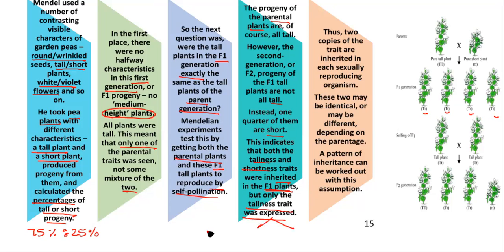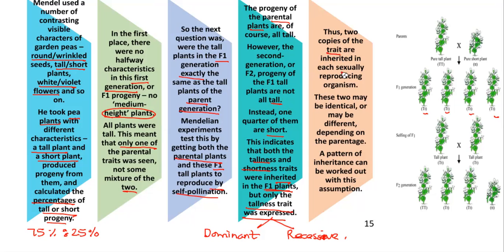From here he found that there are two types of traits. One is dominant while the other is recessive. How do we define dominant traits, beta? Ma'am, dominant traits are the ones which express themselves whether or not the recessive trait is present. Very good. So a dominant trait can express itself even in the heterozygous condition, while the recessive one can express itself only in the homozygous condition.